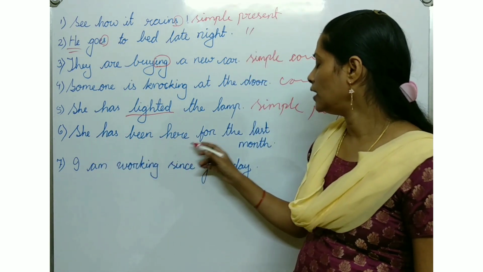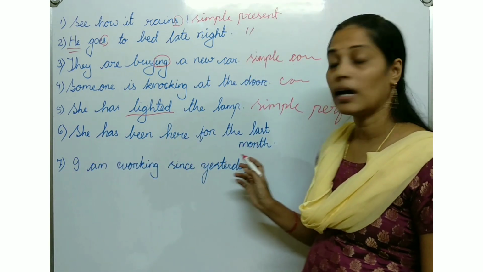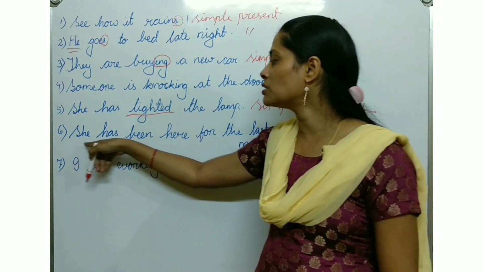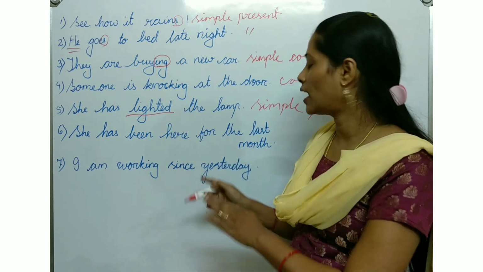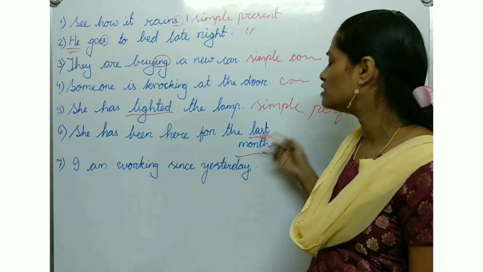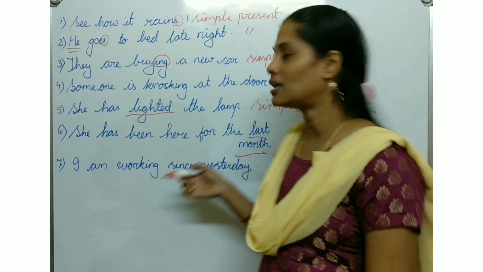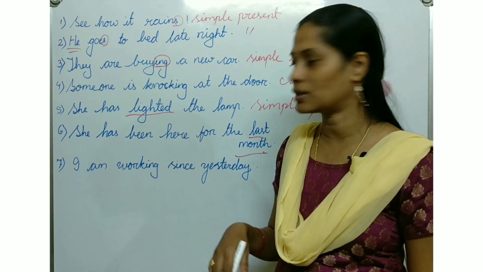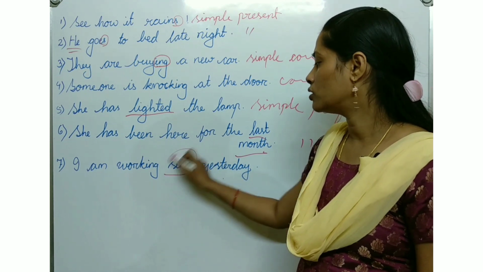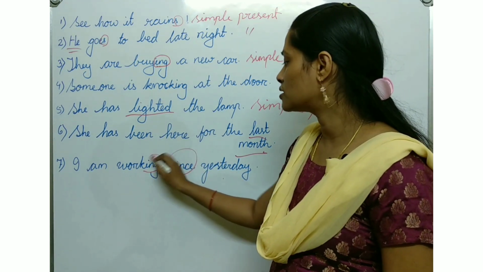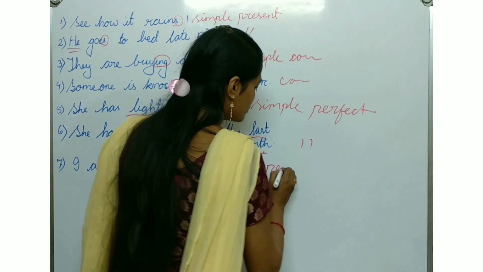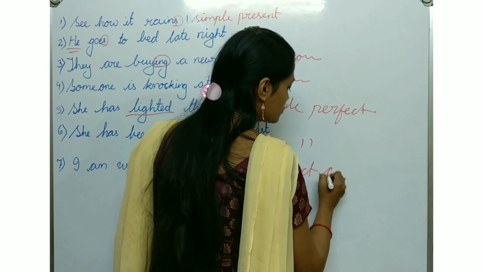She has been here for the last month. As I told you, since and for. If you see the use of since and for, it means she has been there since last month. So that's why she is already there, and we can say it is also simple perfect tense. Next point, I am working since yesterday. Already since is there and ing is there. So it is very easy to know that it is a perfect continuous.